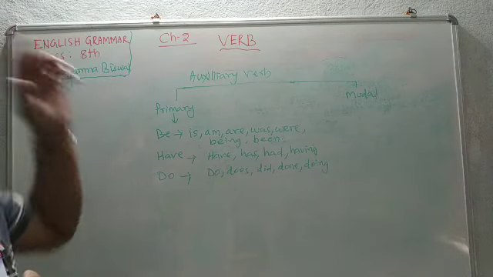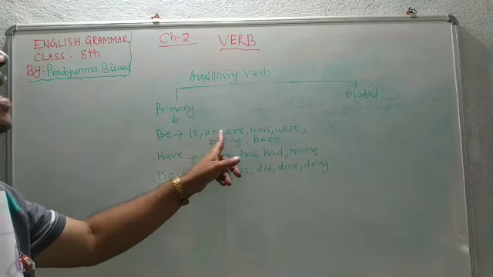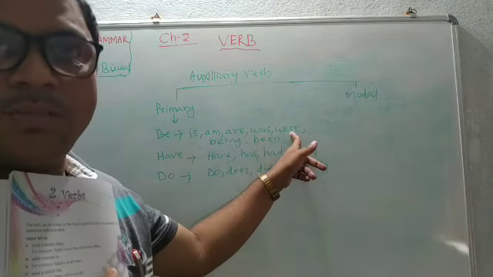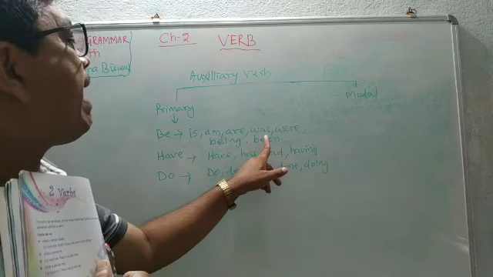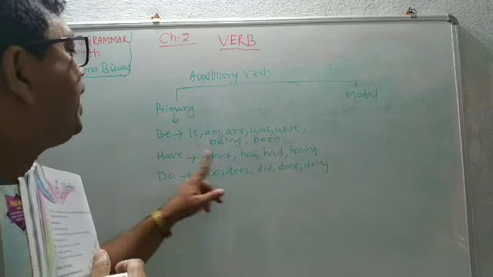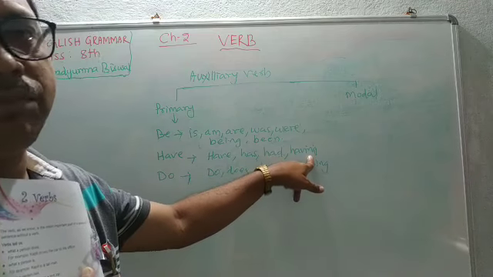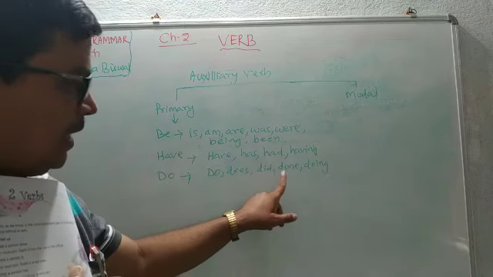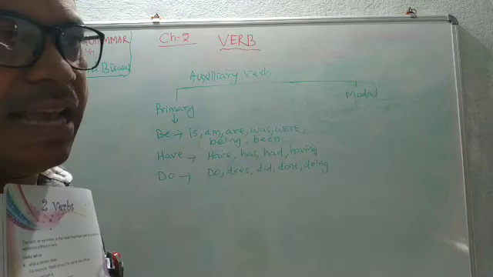Under the be members are is, am, are. These are present form, or V1. Was, were are past form, or V2. Being is the present participle form, and been is the past participle form. Again, have, has present form, had past form and past participle form also, and having present participle form. Do, does present form, did past form, done past participle form, doing present participle form. These are the primary auxiliary verbs.